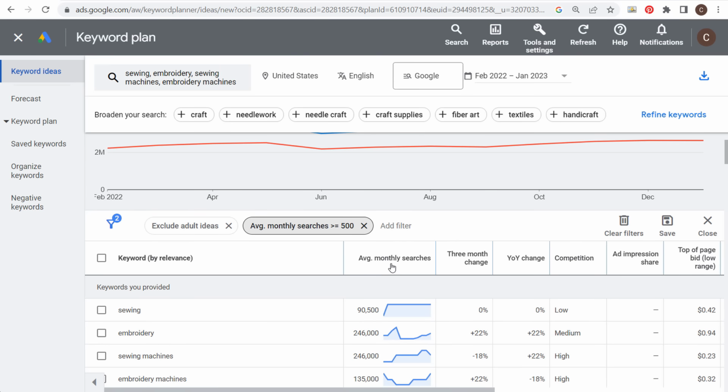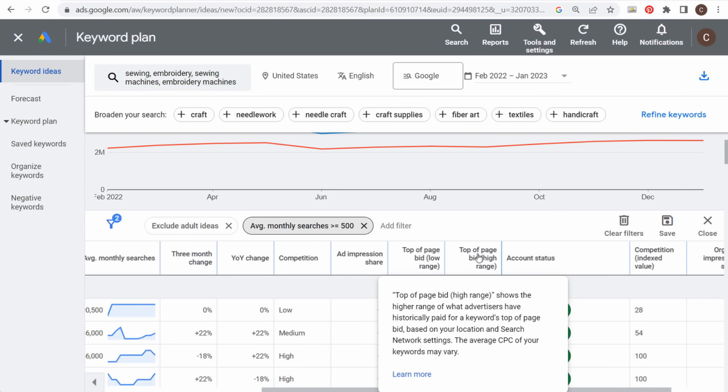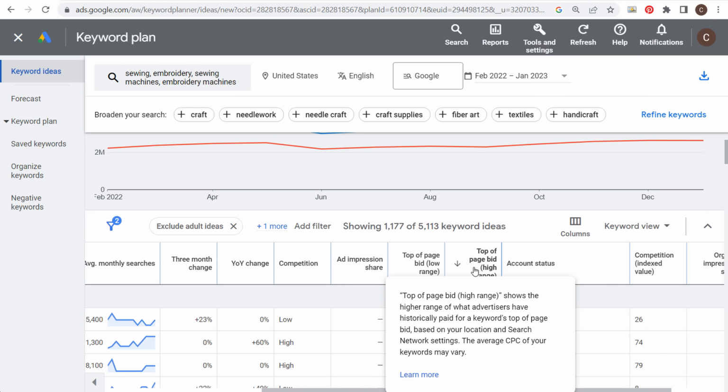One of the things you can do instead of ranking by average monthly searches is come over here and look at the top of page bid. So if we're looking at the high range, this is how high advertisers have paid to be at the top of the page. So basically the high range of the bid that has been at the top of the page.